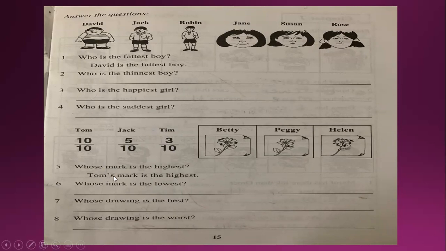Tim's, with apostrophe S. Tim's mark. Whose drawing is the best? Which one is good? This. So you write this name. Whose drawing is the worst? Who is the worst? Okay, complete this page.